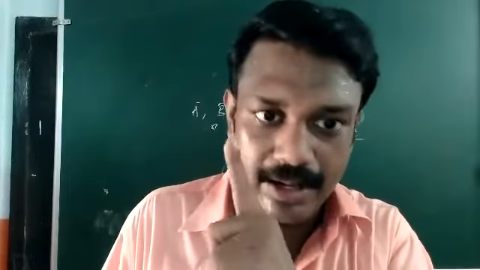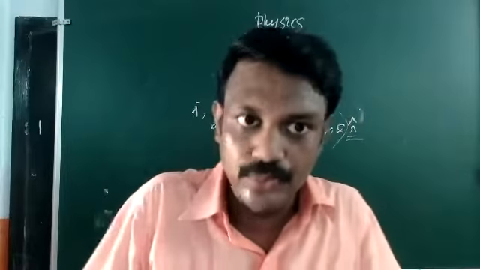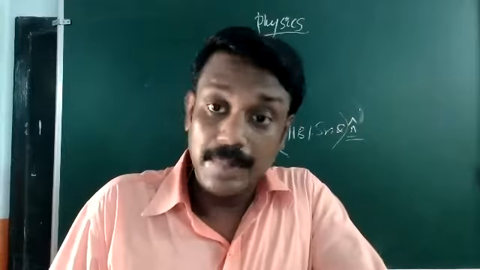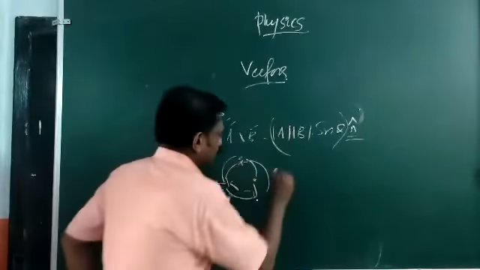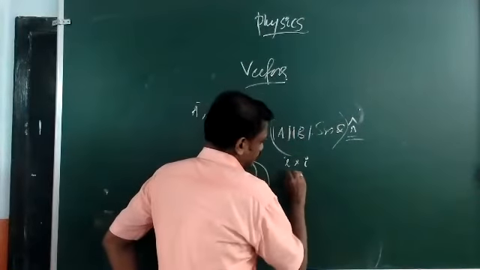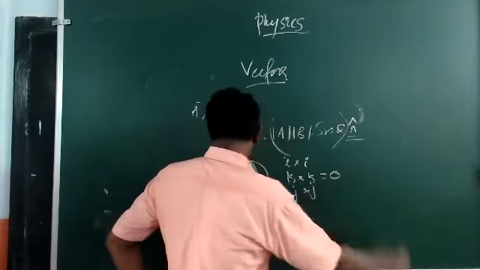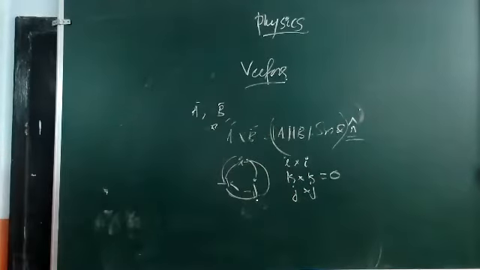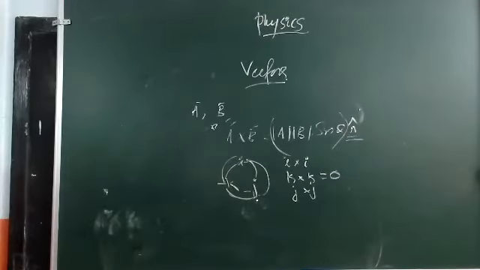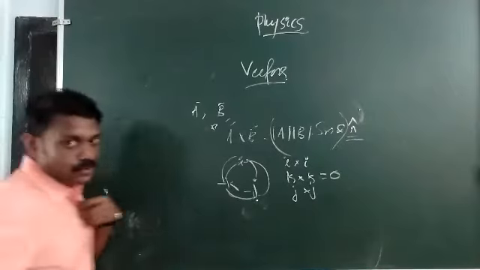That is the cyclic orthogonal unit vectors you have to remember. But remember, i cross i, k cross k, and j cross j are all equal to 0.